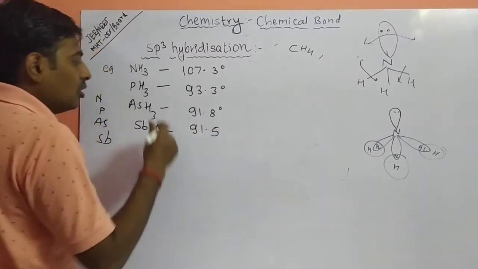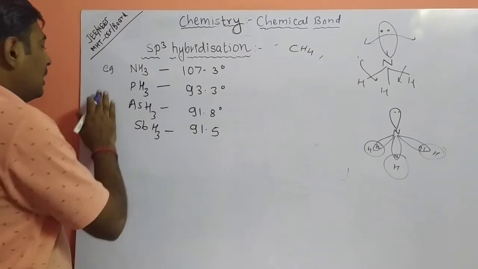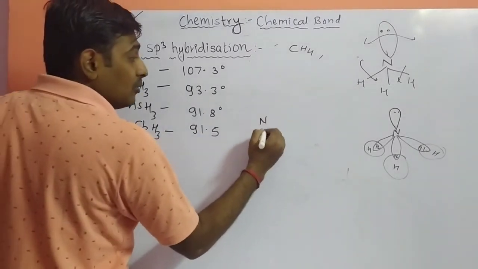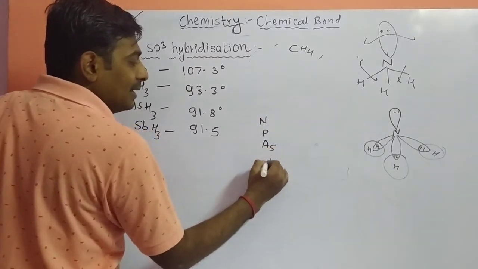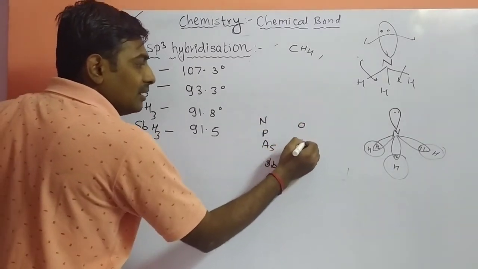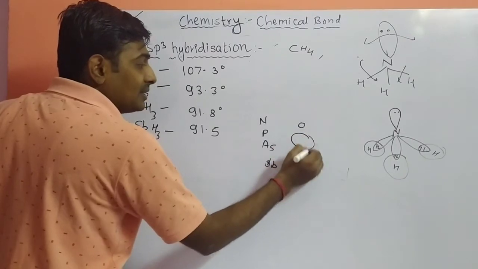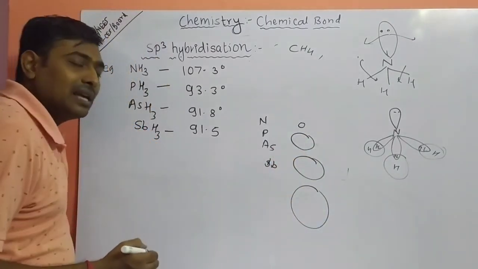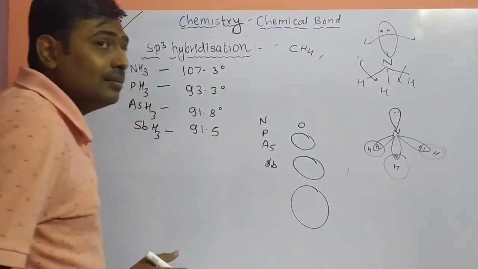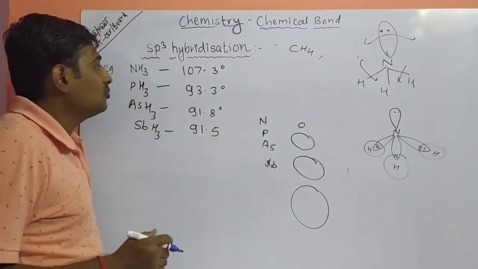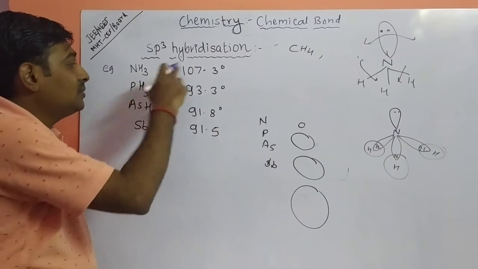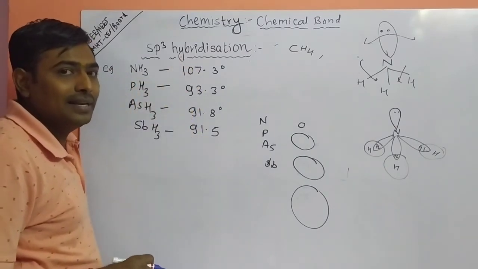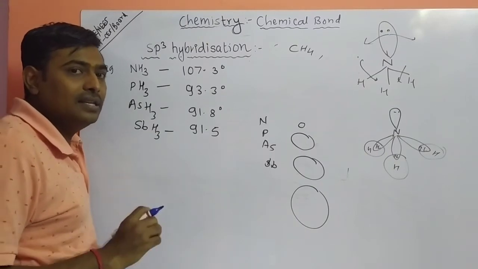When you observe the periodic table, nitrogen, phosphorus, arsenic and antimony are elements of the same group. Atomic size goes on increasing from top to bottom in the group. As the atomic size of the central atom increases, the bond angle decreases, because we already studied these factors affecting bond angle.